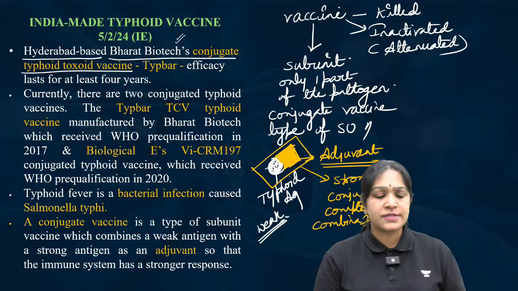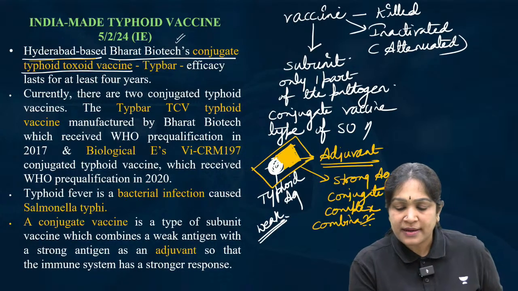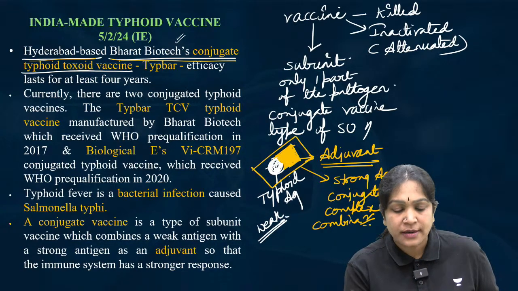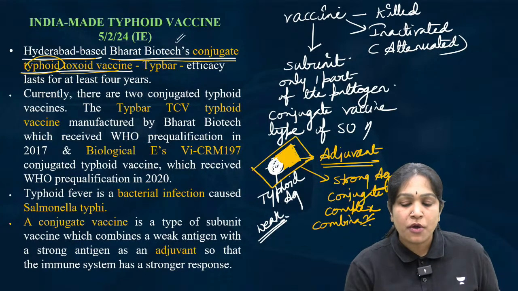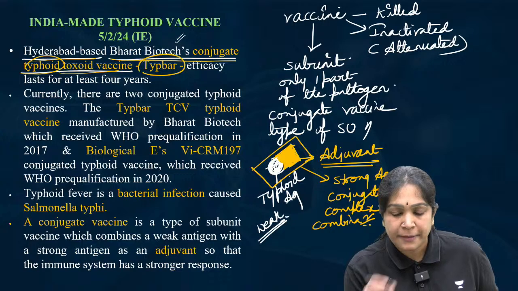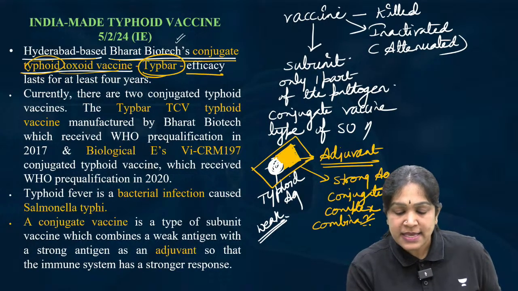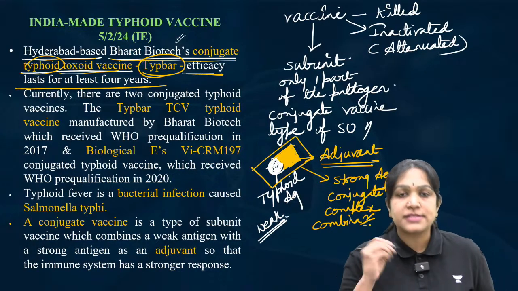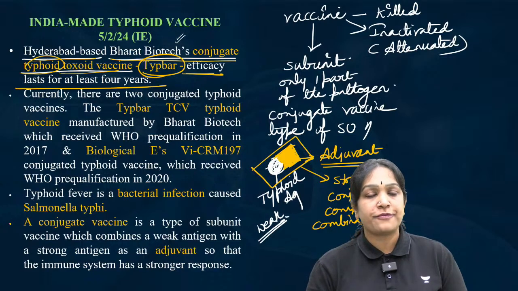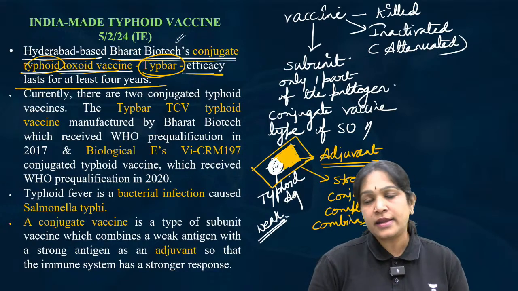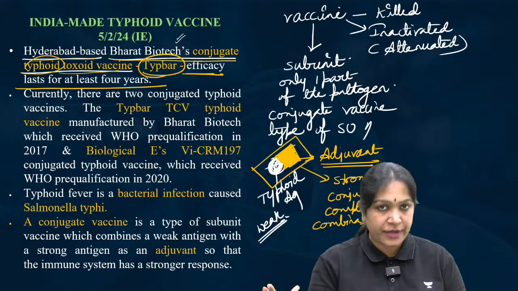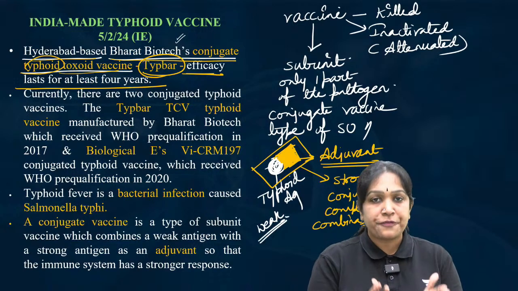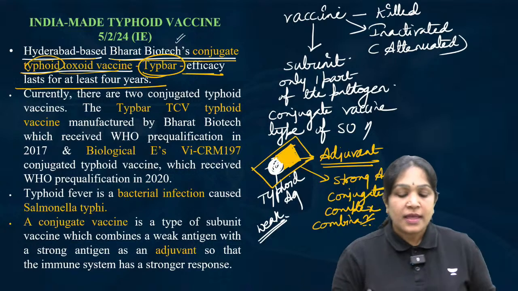Okay, so the news is that Hyderabad-based Bharat Biotech manufactured a conjugate typhoid vaccine. The name of the vaccine is Typbar. Its efficacy lasts for at least 4 years. I mean, if you take the typhoid vaccine today, then it can give protection from typhoid for the next 4 years. It means it is a very efficient vaccine.